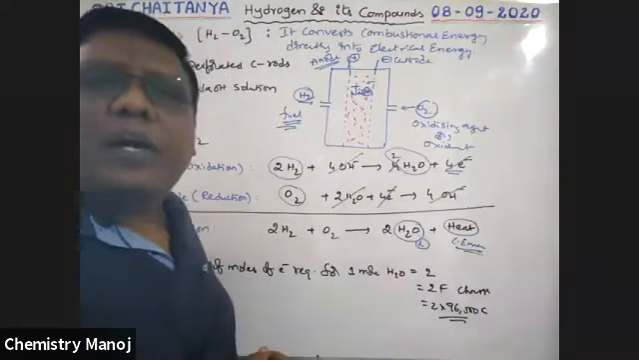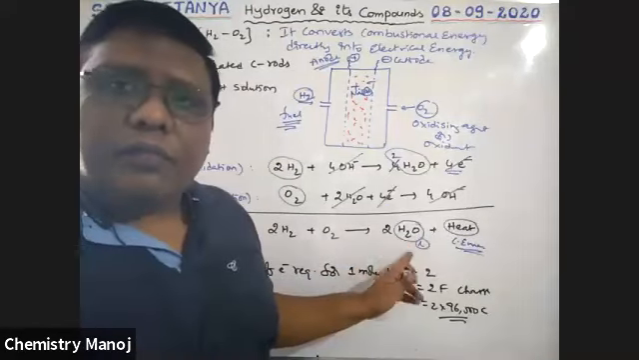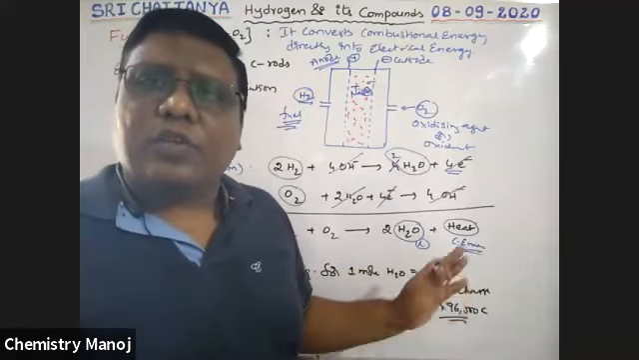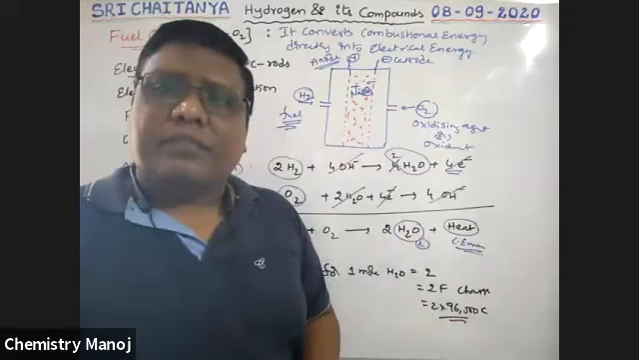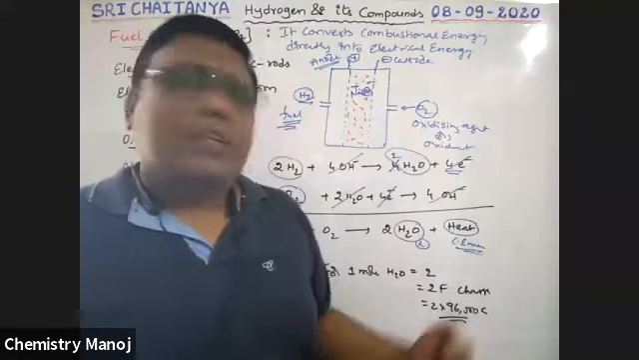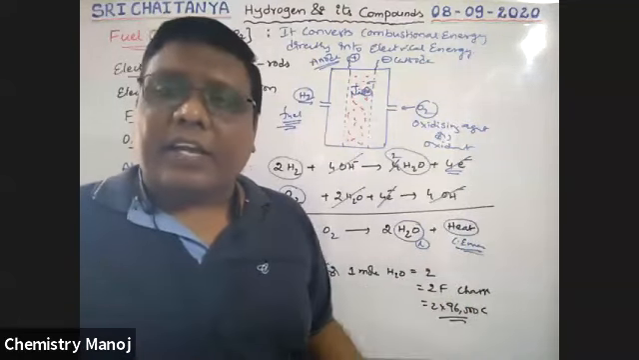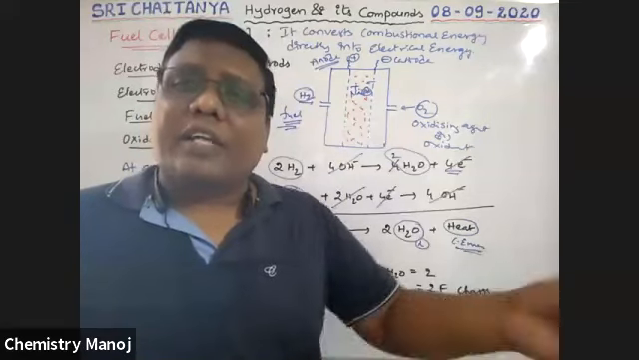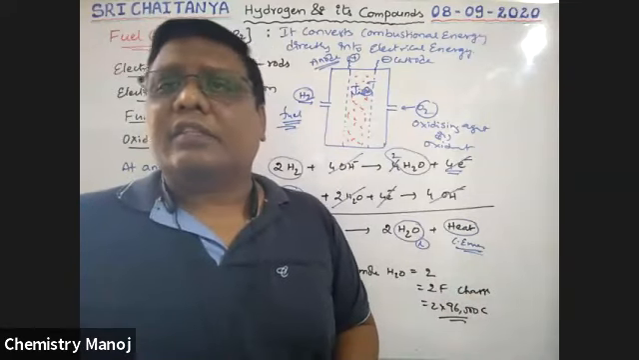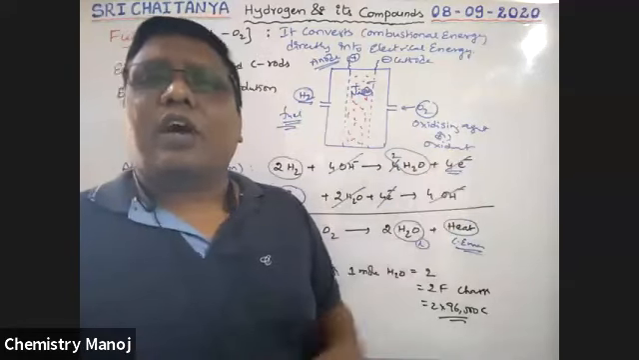That is used for this water molecule. The formed water is used for drinking purposes for the astronauts, because spaceships have astronauts in them. So the water is for the astronauts to drink, and the generated electricity is used to run the machine. That is the spaceship. Okay. So this is the hydrogen oxygen fuel cell.